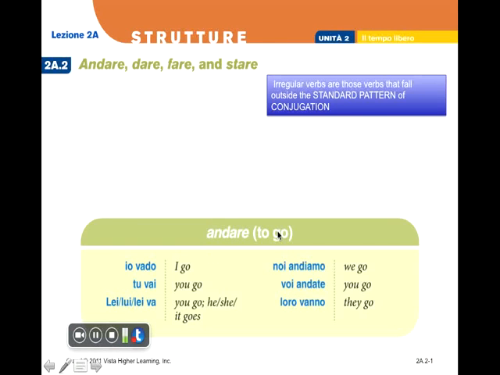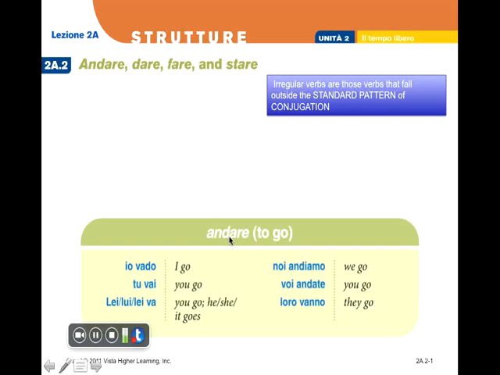Okay? So let's look at the verb andare at the beginning. So we already talked about the fact that the infinitive form has always 2 parts in a verb. A part that is the stem, the root, la radice del verbo, and a part that is the desinence or the ending of the verb. And in this case, the ending is again in are, and the ending is the movable, the changeable part of the verb.